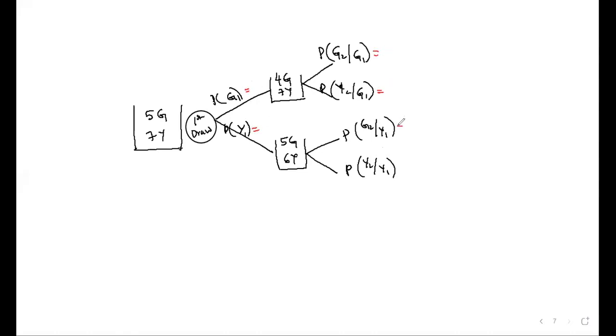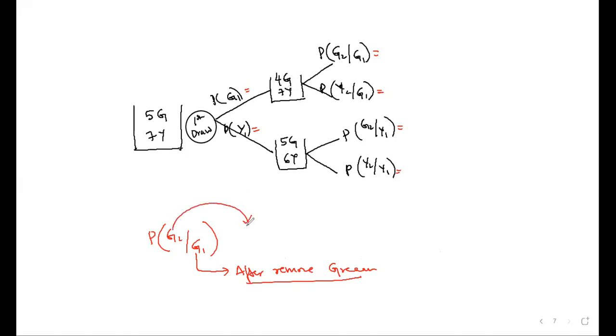Can you explain this probability again? Probability of G2 given G1. After G1 has taken place, what is the bag now? This is a new bag, no? What is the meaning of this notation? After removing green, what will be the bag now? 4 green and 7 yellow. Now what is the chance of getting green?